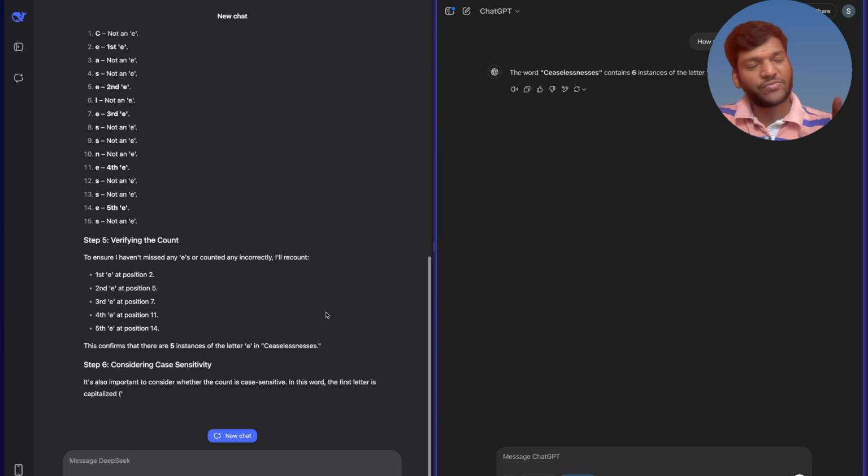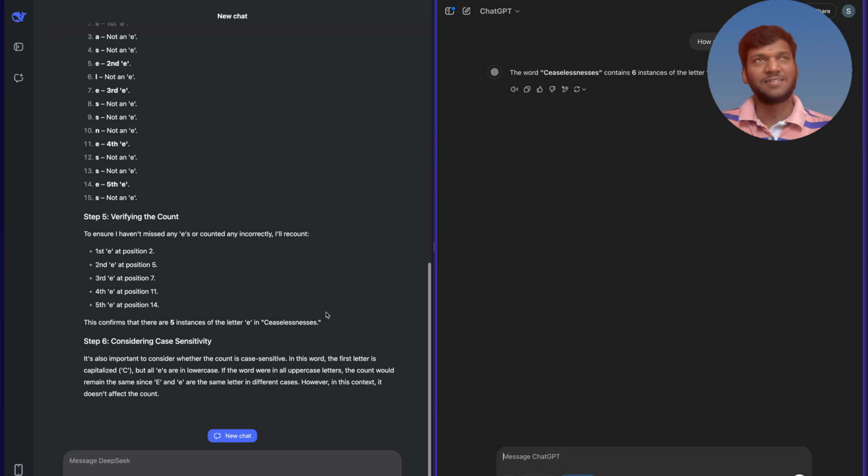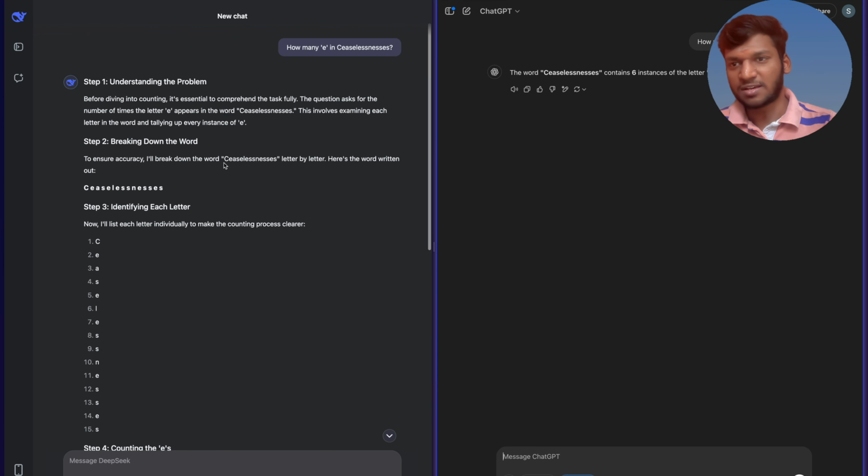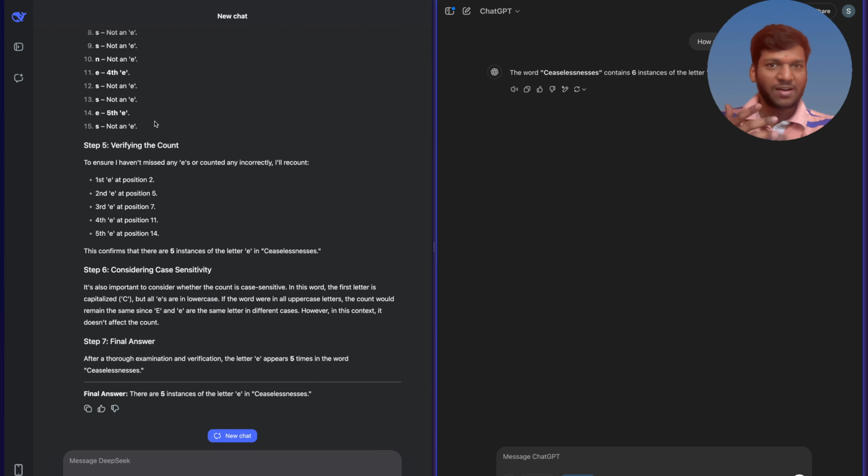But when it comes to generating fast, ChatGPT 100% goes first, because DeepSeek doesn't have that much compute as of now, but their results are so accurate. Even though I didn't enable DeepThink, it gave the answer in a kind of deep thinking process. So the final answer is 5 without DeepThink itself.